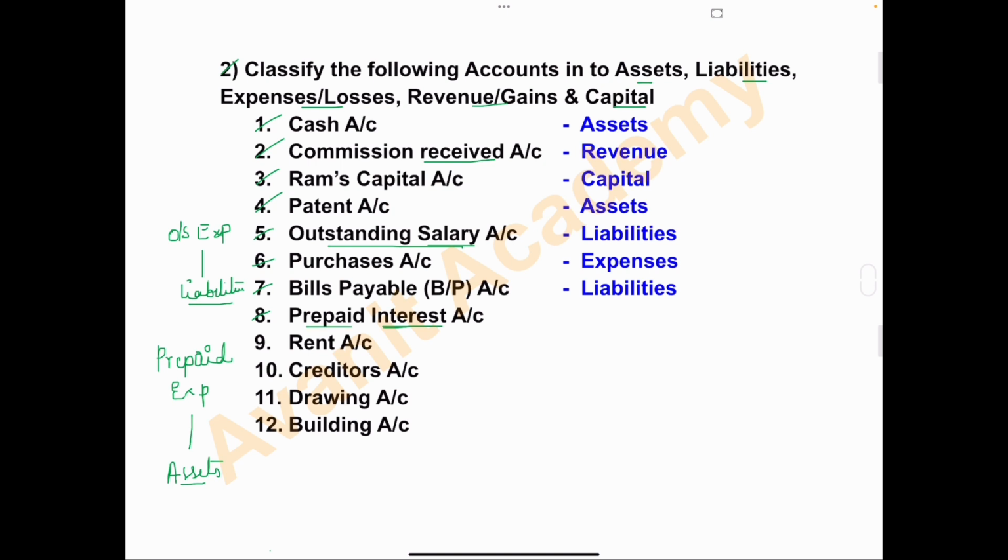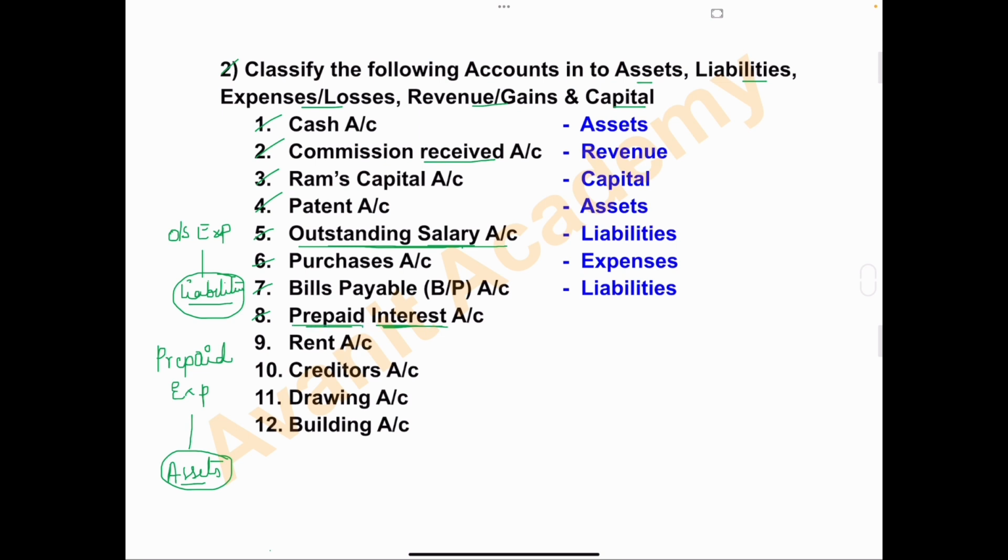So prepaid expenses is treated as the assets of the business. Just I mentioned here that outstanding expenses is treated as the liabilities of the business. That's why for this outstanding salary account we have written here liabilities. And prepaid interest, it is an expense and this expense is paid in advance.